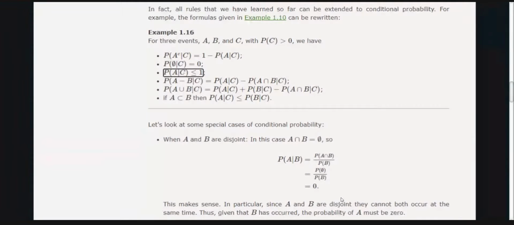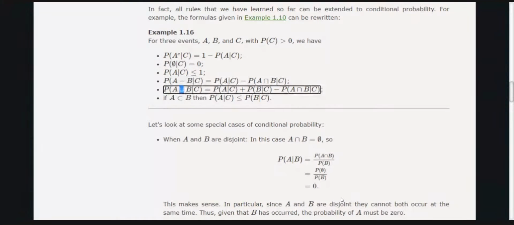Again, there we have proved that probability of A is less than or equal to 1. So here also probability of A given C is less than or equal to 1. Then we have proved that probability of A minus B is equal to probability of A minus probability of A intersection B. But if we have a condition, then A minus B is in brackets and we have given C. So it's probability of A given C minus probability of A intersection B given C.